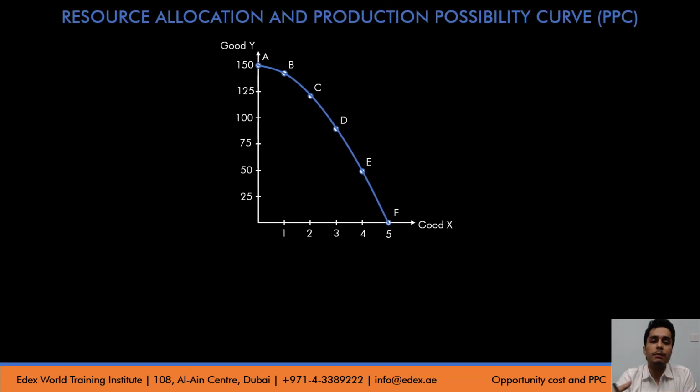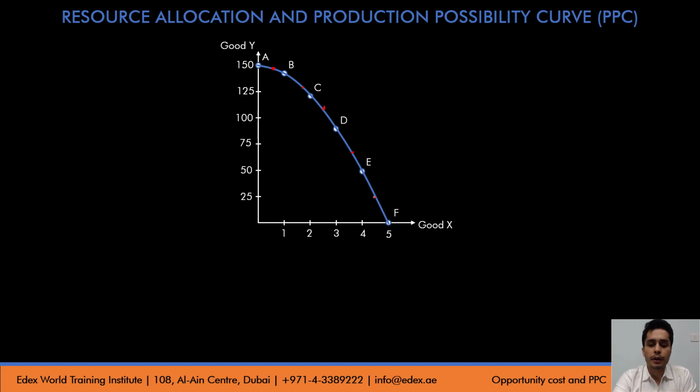Now, what can we understand about resource allocation given a PPC? A producer that utilizes all its resources completely and efficiently will operate on any point on the PPC. It could be either of these points, A, B, C, D, F, or any other point as well. But the resources have to be used completely. So if I say that the producer is operating on the PPC, what can I say about resource allocation? The resources are being utilized to their best potential.